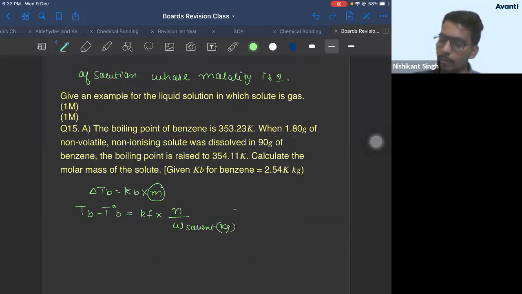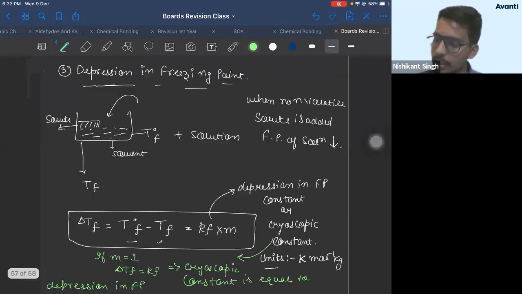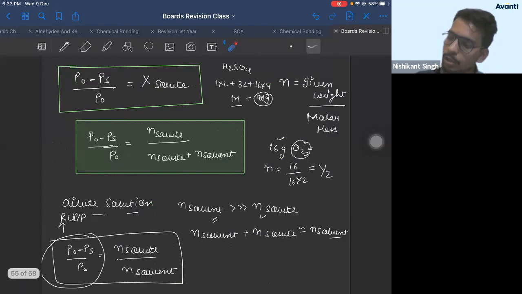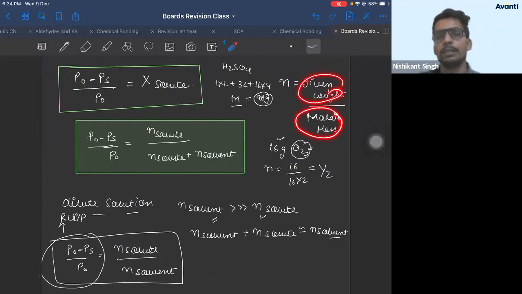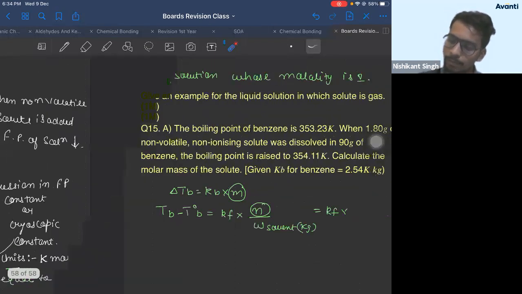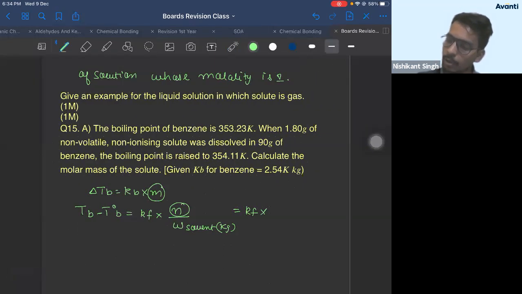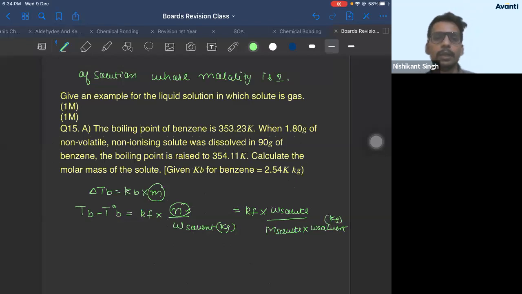Now expand this formula a bit. What is the formula for number of moles of solute? Just now we have discussed. The formula for number of moles is given weight by molar mass. So put that here: Kb into weight of solute by molar mass of solute into weight of solvent in kilogram. Yeah, it is Kb. I always have a habit of writing Kf. It is Kb.